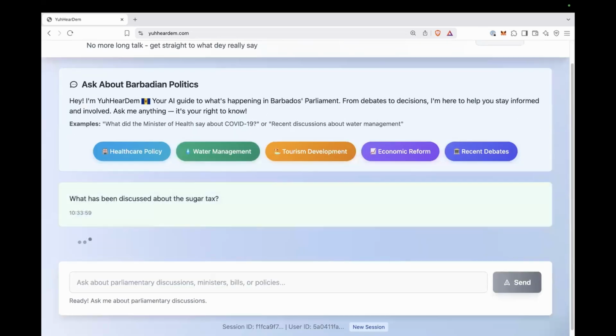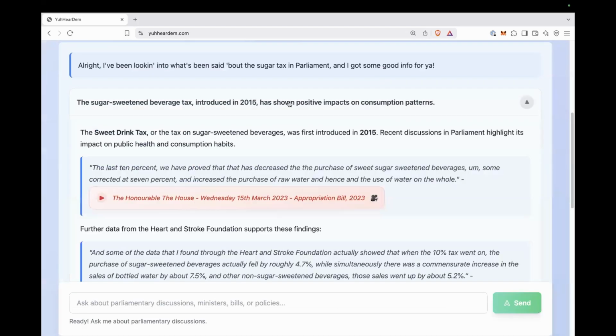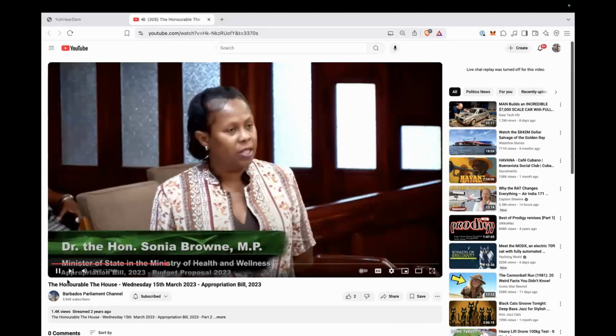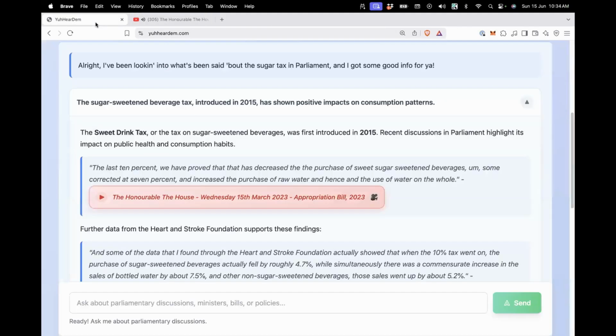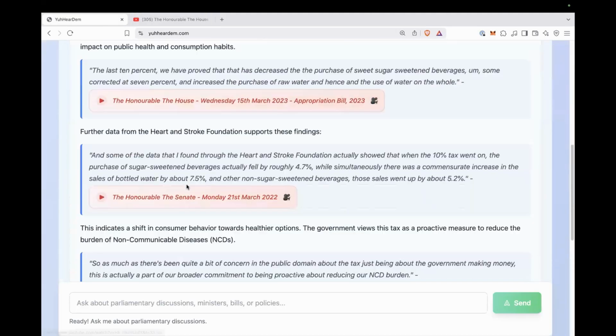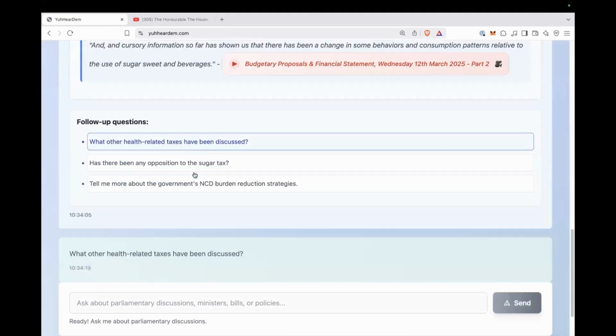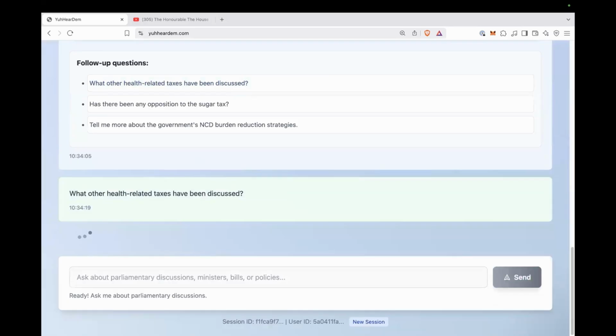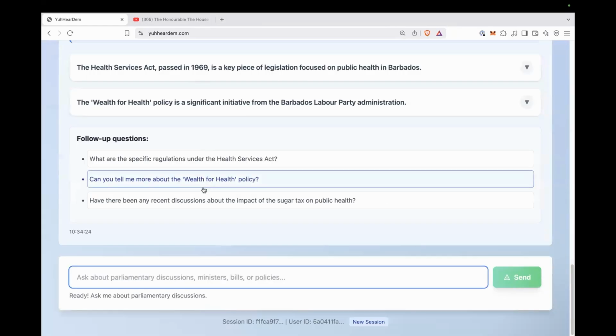The user types something like what has been discussed about the sugar tax. We then search the graph, find the relevant segment, and return an answer grounded in the video with a timestamp link. It also prompts the user with follow-up questions gleaned from the knowledge graph. Design-wise, we focus on accessibility, something anyone in Barbados could use to understand what's being said in Parliament. This isn't just Q&A, it's context-aware civic intelligence.